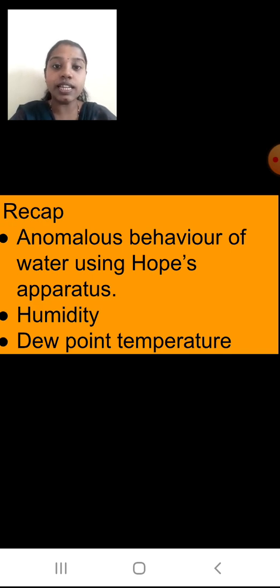Okay, students. Then we studied about humidity. Yes, the concept regarding the water vapor content present in our air relates to humidity, right? Then we saw the dew point temperature. We have seen the pictures also, where you can see dew formed when condensation takes place, when the water vapor is more in the air. Because of the condensation, dew is formed, and you can see it in the early morning on the grasses and all. You have seen the pictures also. Okay, now we'll continue with the lesson.